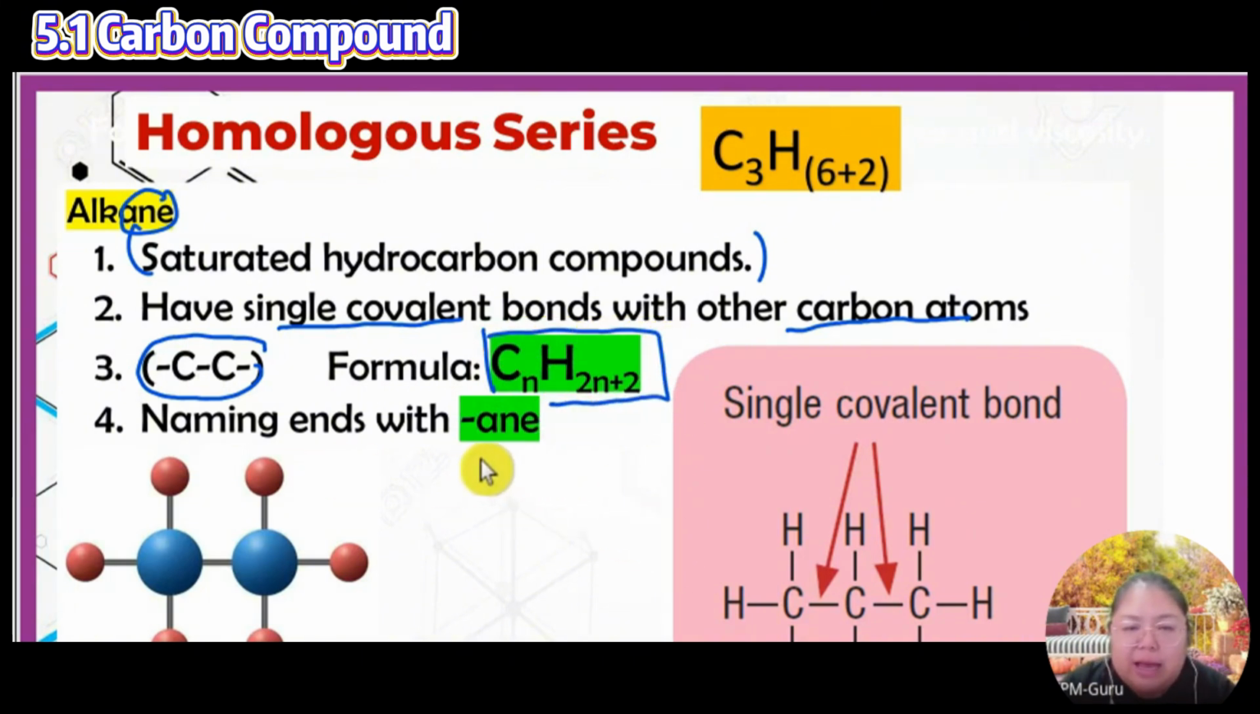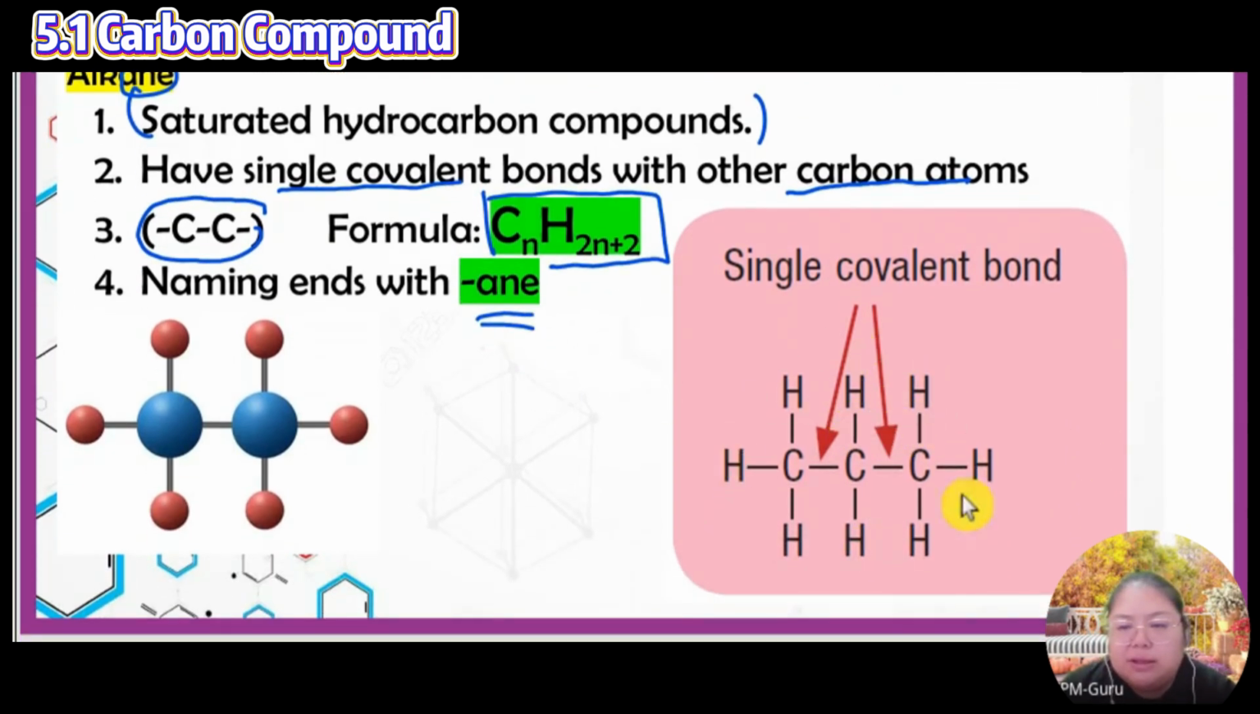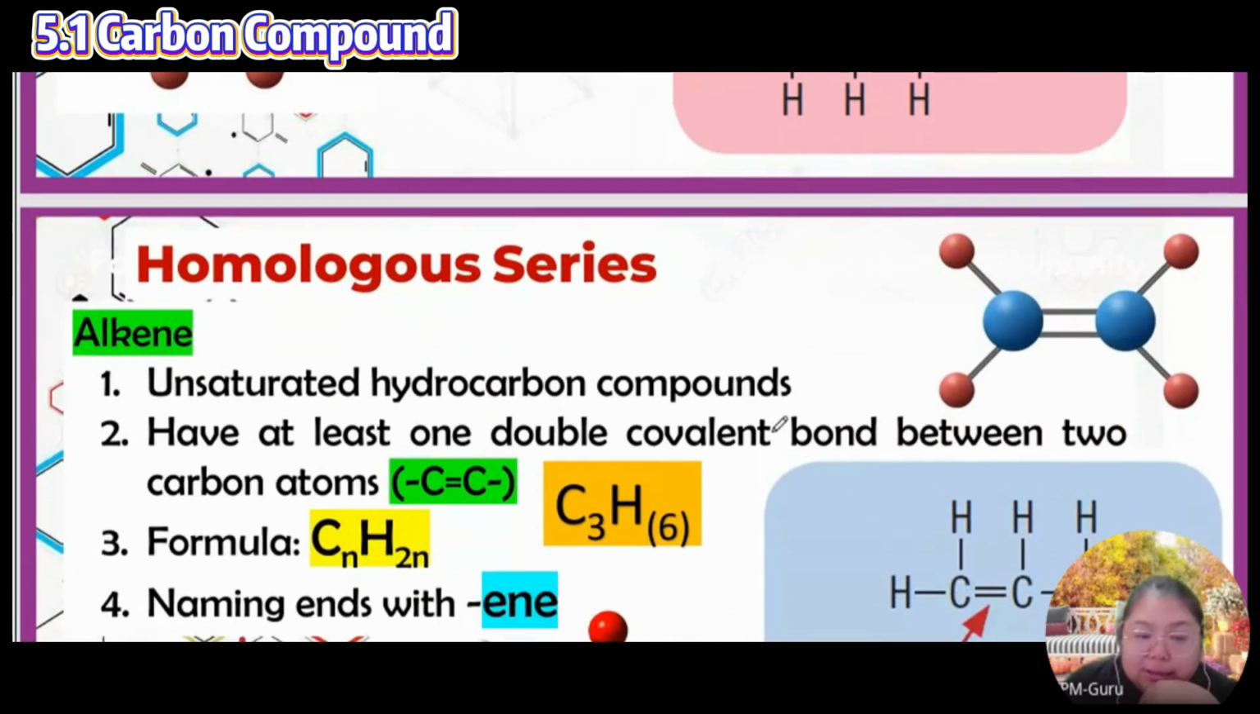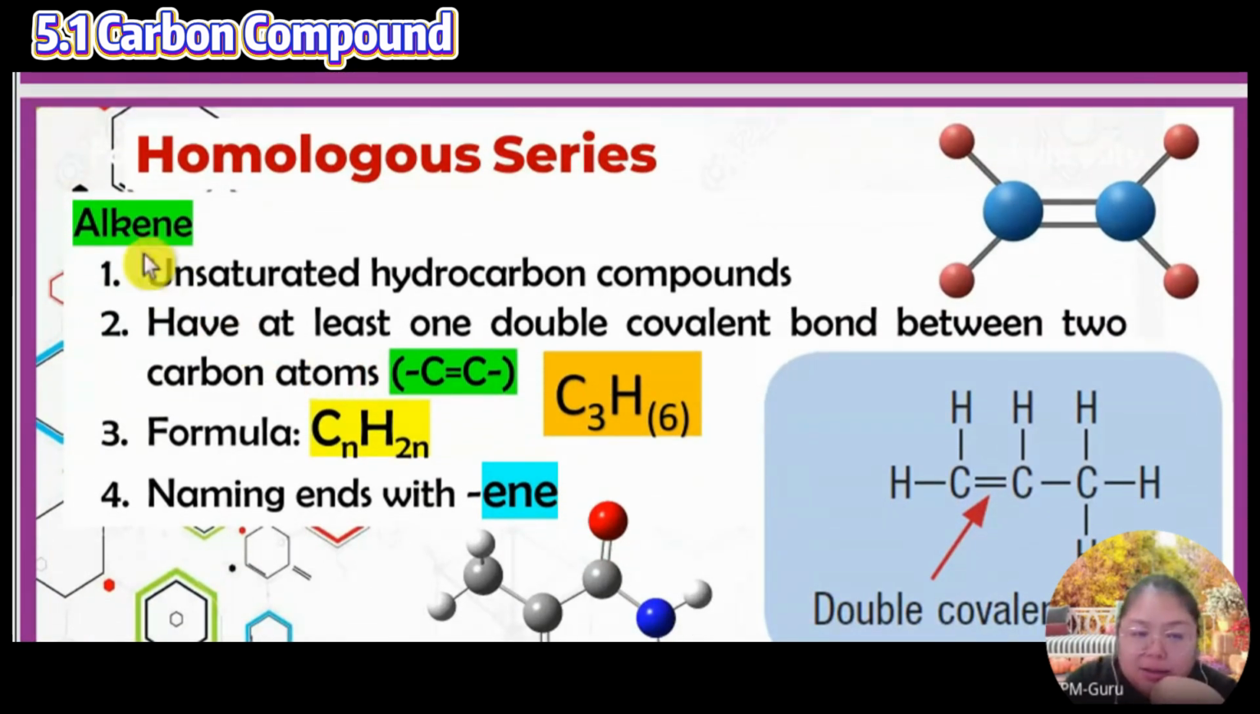Name A-N-E. So you can see the arrangement: carbon surrounded by hydrogen, single covalent bond. Now we're going to see the alkene. Unsaturated hydrocarbon compounds have at least, it can be 3, it can be 2. For our syllabus we learn 2. It can have one double covalent bond between the two carbons.